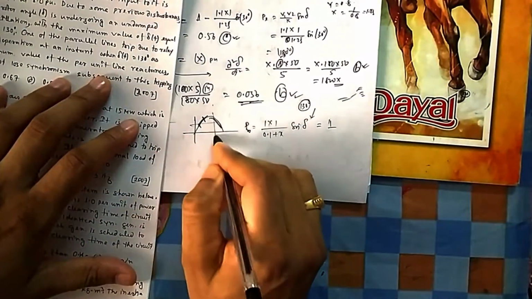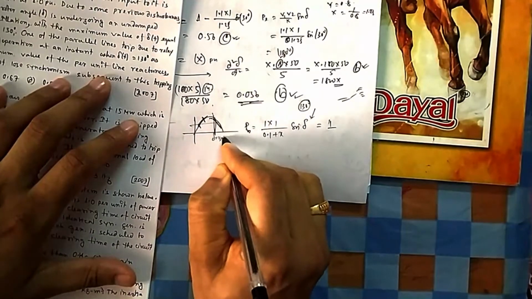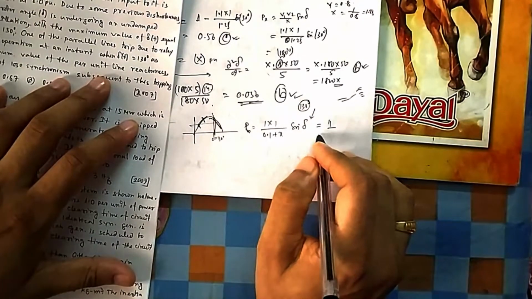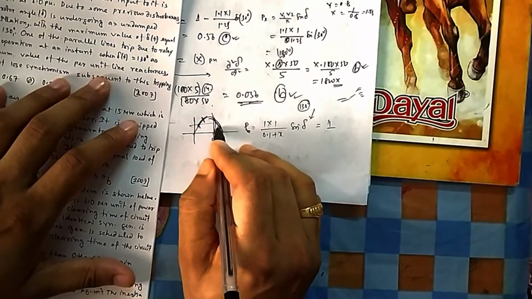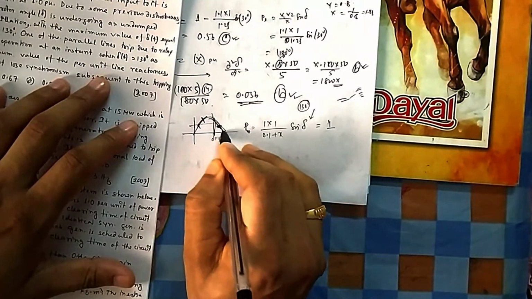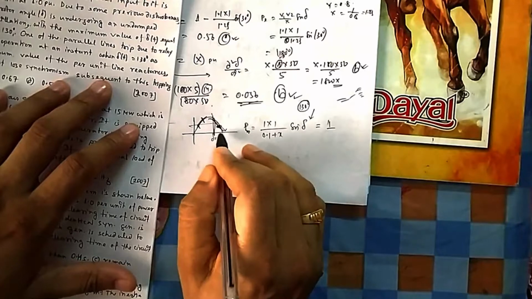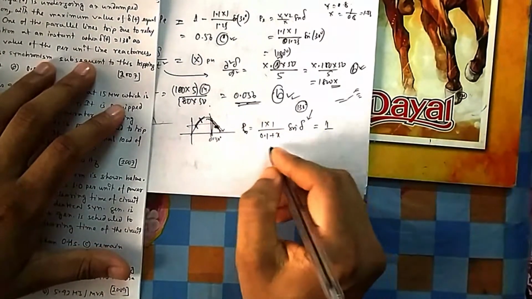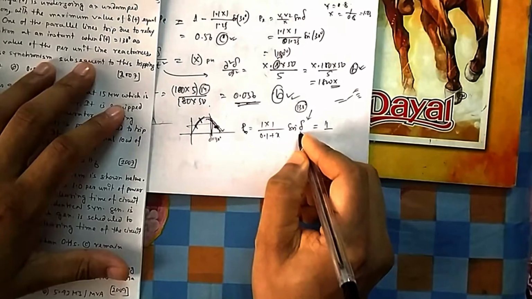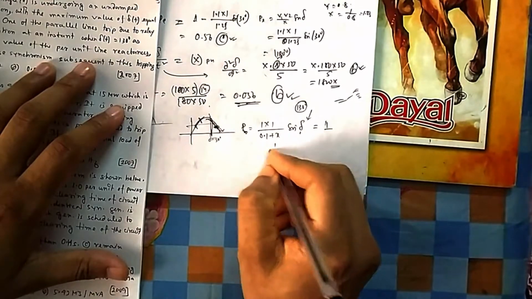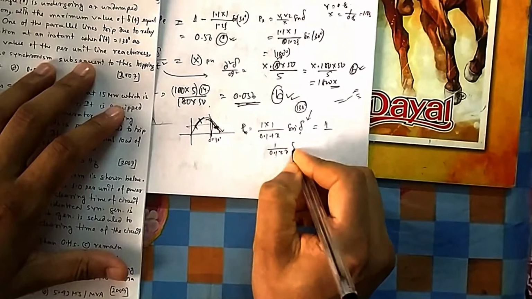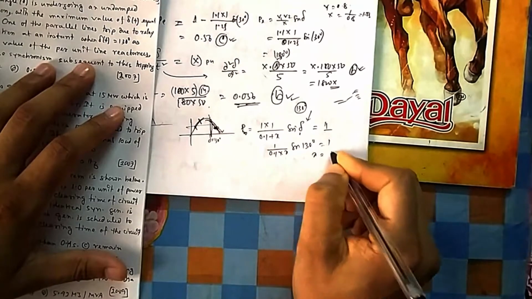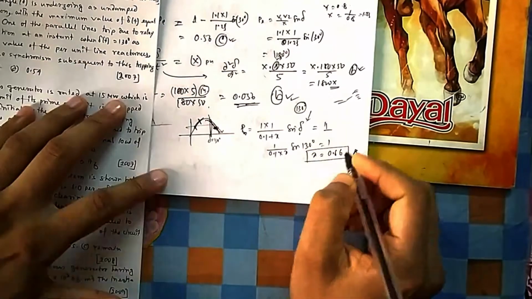If delta is 130, it is already here, you can see. So the output should match here. If it doesn't match here and your output falls below, then it will go further below, because it was on the rise, so the system will become unstable and finally collapse. That's why you put delta equal to 130 degrees here. If you do it, I am not doing it, you will get X equal to 0.66. So that is your answer, option C.